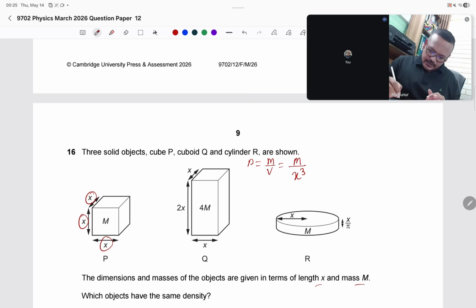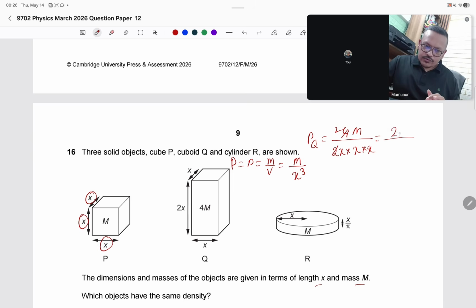This is for P. Now rho of Q: mass is 4m divided by volume 2x into x, which gives 2m divided by x cube.